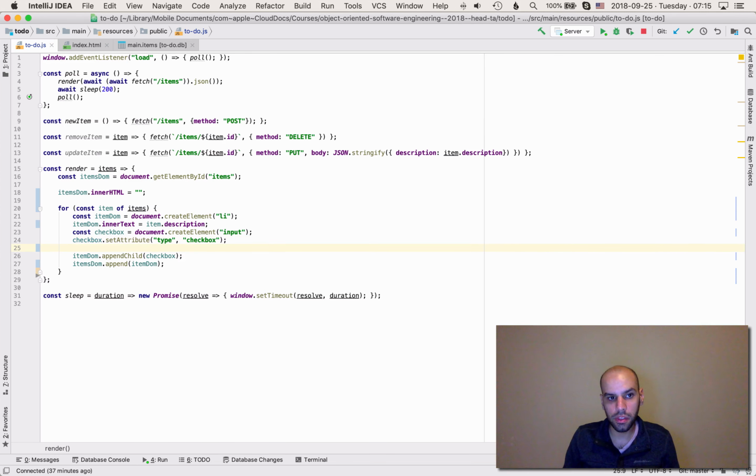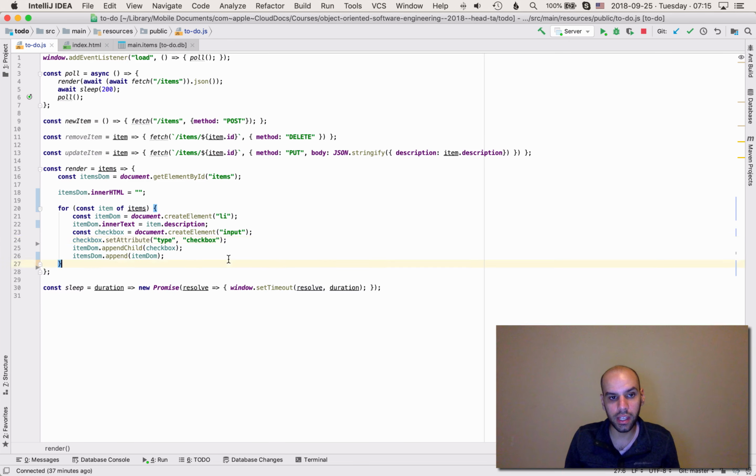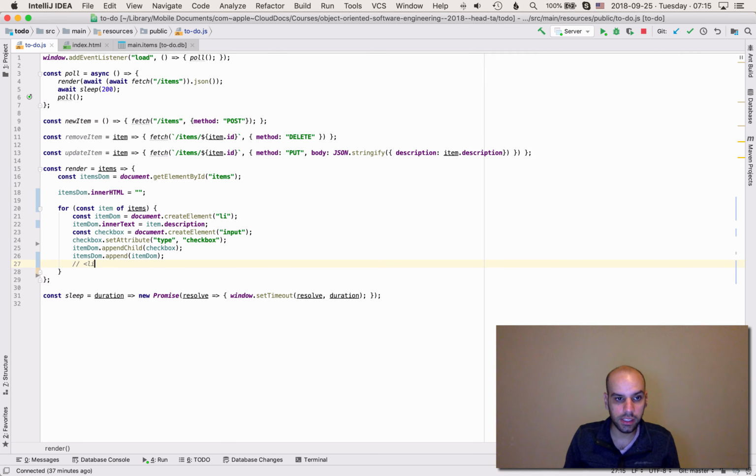If you are familiar with HTML, then you are going to recognize this whole construct we are writing as something that looks like a list item that contains the description. For instance, hi, hello, this is the description. And also here, there would be an input of type checkbox. This is the HTML that is generated by this whole code.